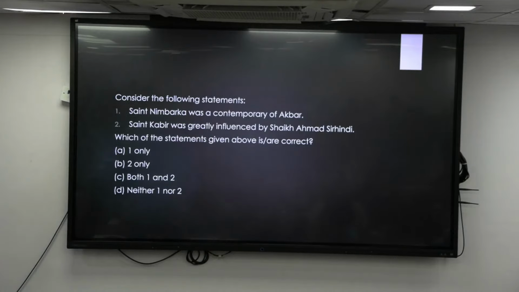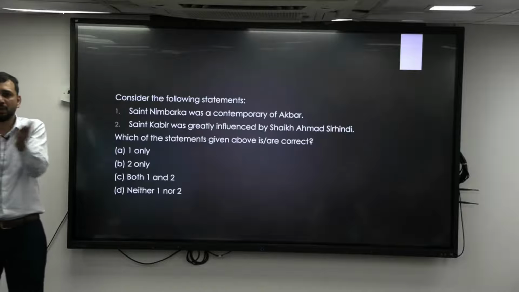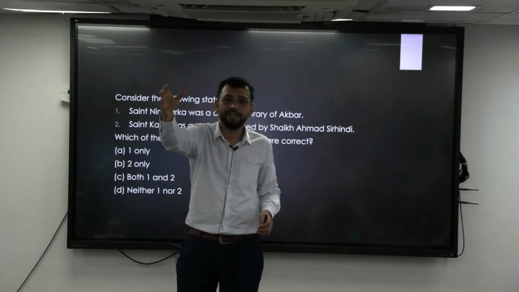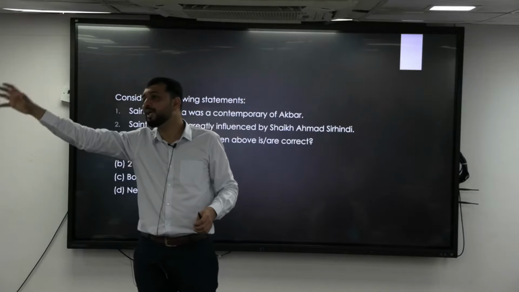In 1526, the first battle of Panipat happened. After that, Babur is there for 4 years. Then for the next 20-25 years, you will be having Humayun. Within that, in between also, Humayun was not there. The Suri dynasty will come; that we will keep aside. But 1556 to 1605 is where Akbar has come.